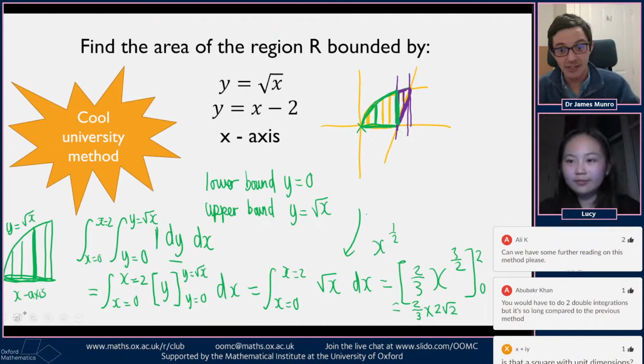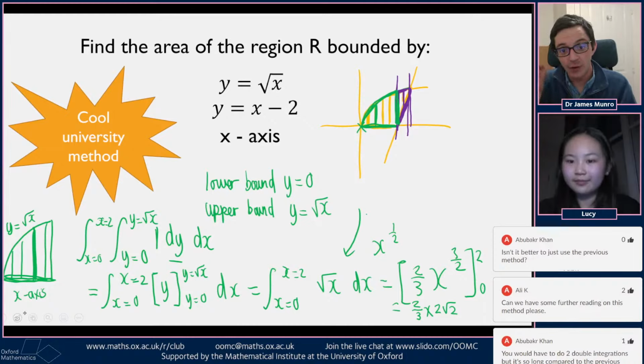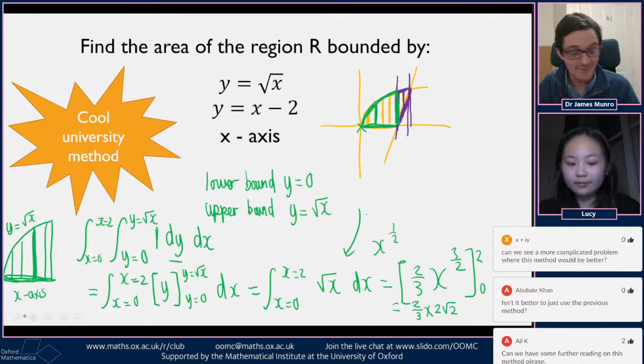The strength of this university method is that it also lets us work out that tricky purple area, the one where there's a curve on top of a different curve. So instead of finding the area just underneath a curve, which is something we learn to do at A level, the area between the curve and the x-axis, we can find the area between two different curves.